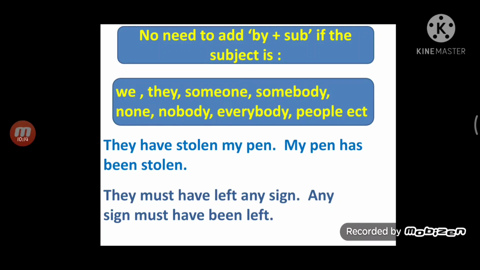See, they have stolen my pen. We can say my pen has been stolen because the subject is not clear here. It's something abstract. They must have left any sign. Any sign must have been left because "they" doesn't play a vital role.